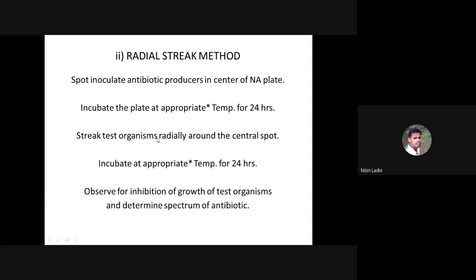So the streak plate method can basically be performed in two variants as far as the actual inoculation of the test organism and the antibiotic producer is concerned. On the basis of that difference in the way of inoculation, we have two separate procedures. One is called the radial streak method, and in contrast to that, you have another which is called the central streak method.